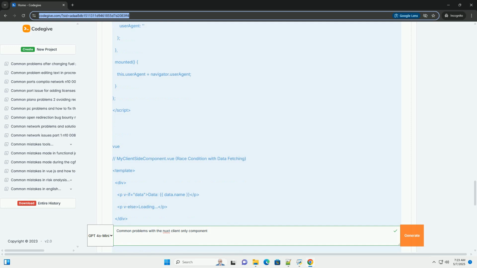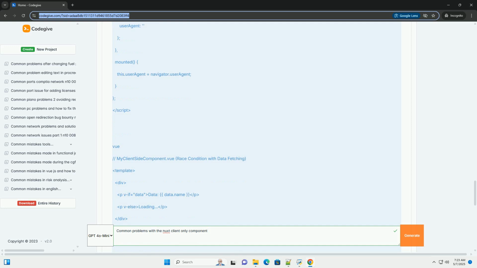Avoiding SSR issues. Some libraries or components simply don't play well with server-side rendering and can throw errors. Basic usage. In this example, my client-side component will only be rendered in the browser. The server will skip it during SSR.